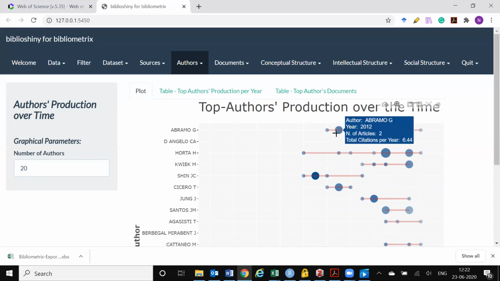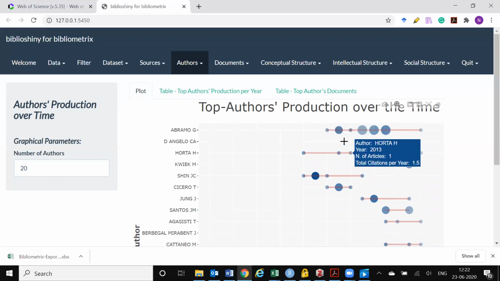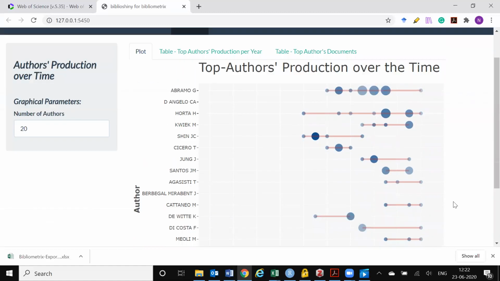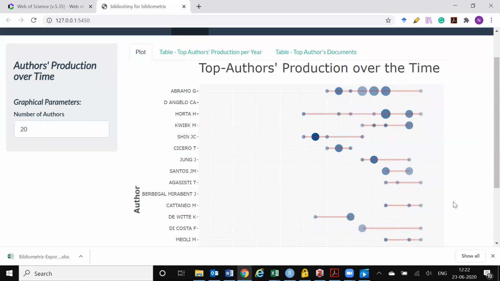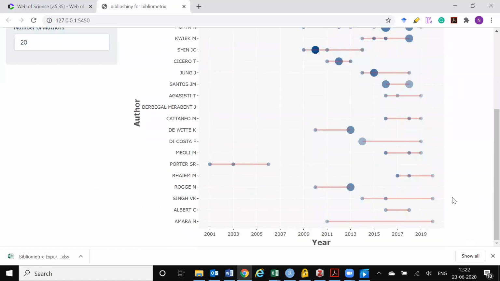The size of the circle is the number of articles, and the density of the circle is the number of citations. So that gives you a very clear visual idea as to at what stages these top popular authors have been popular.